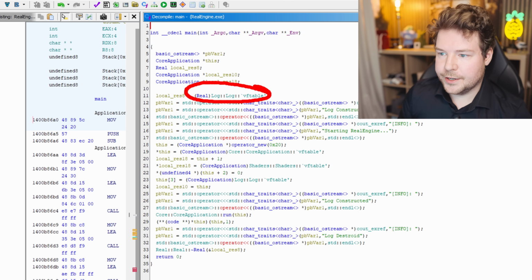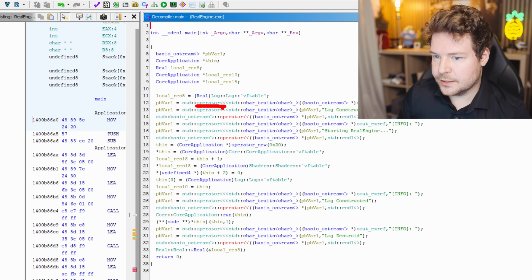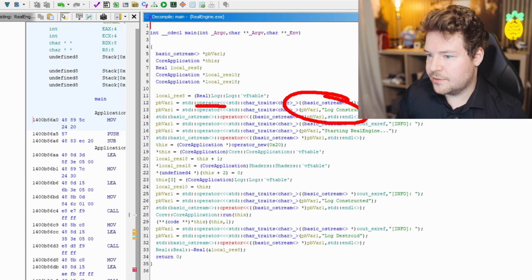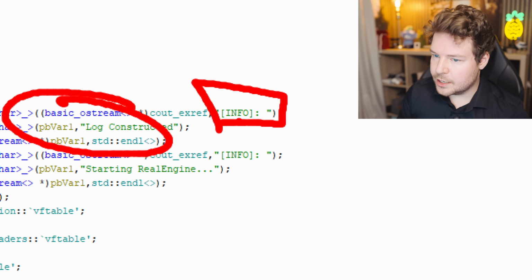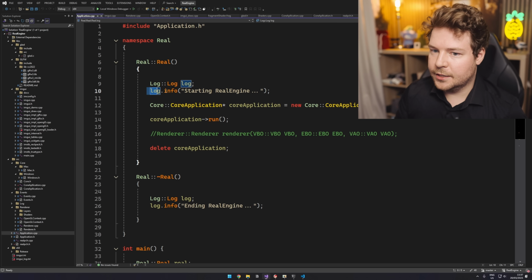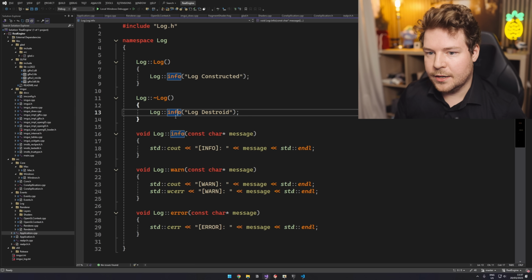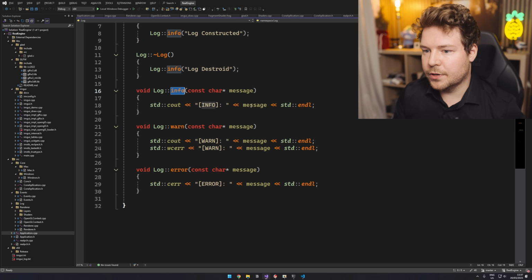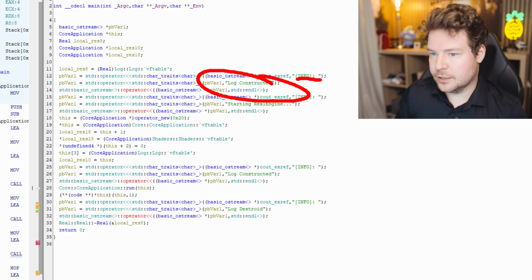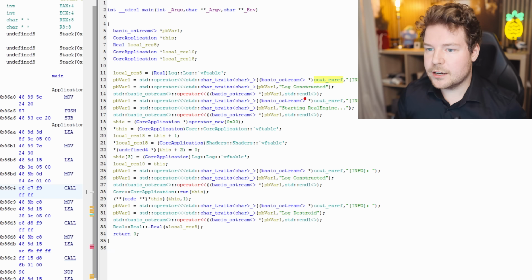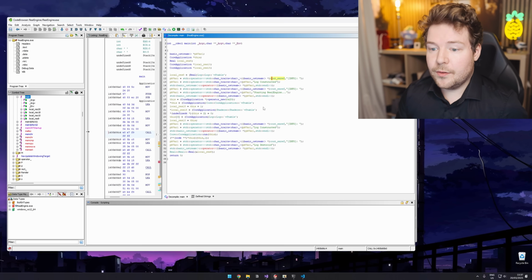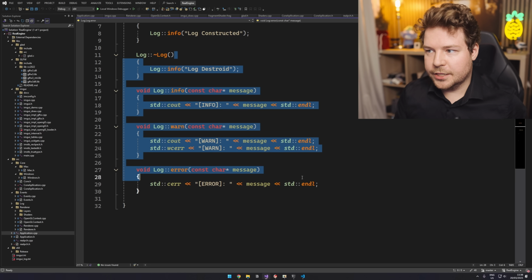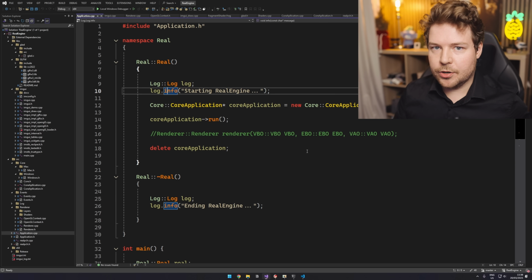And that's what we're seeing over here. Then you can see it's doing some operator, like left shift or whatever, with basic ostream. And then it's passing in this string over here, which is info. So you can tell that log.info is being called, and then what does log info do? Well, it has this info text along with the message being log constructed, being printed. So what I'm seeing here is that this compiled exe file seems to obviously follow what is actually going on inside the source code that was provided.